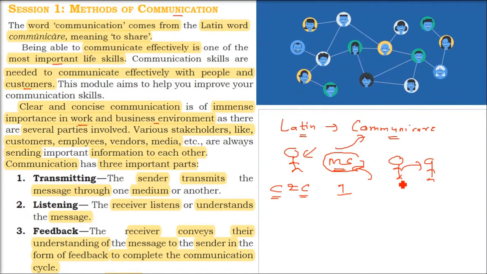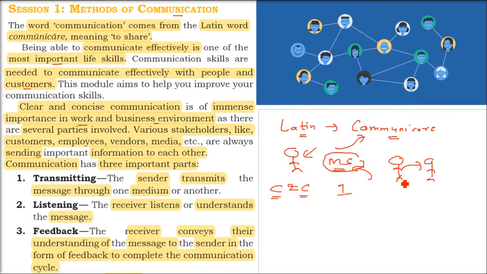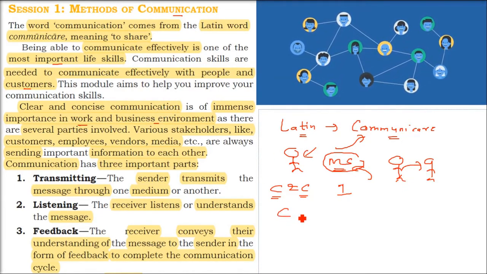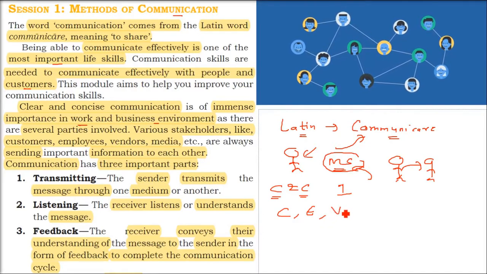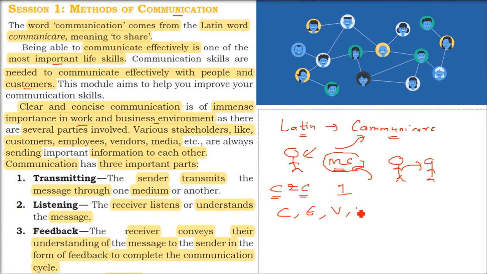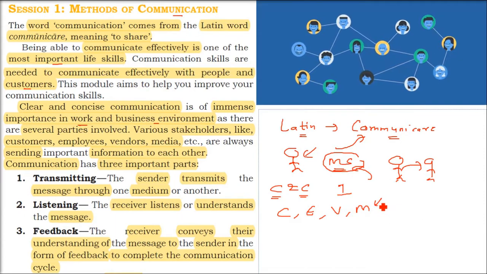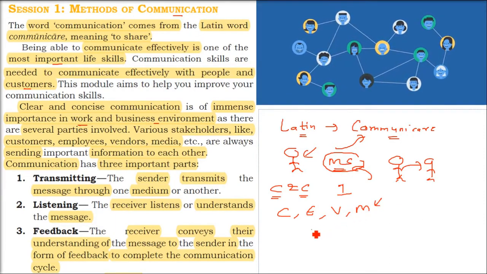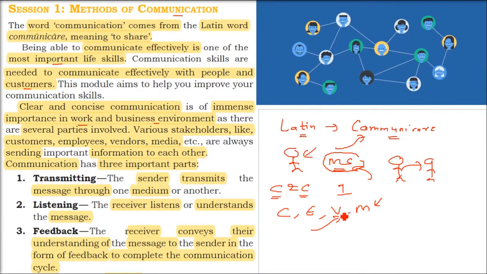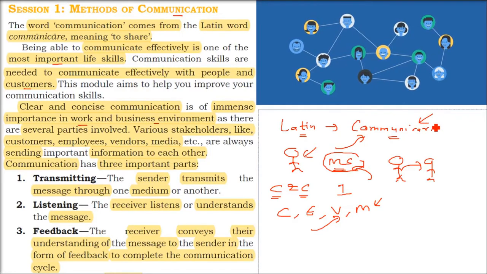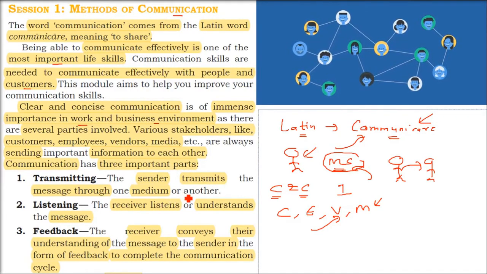The way you talk with your brother, you cannot talk that way to your customers or your employees. So, customers, employees, vendors, media, and so many people are involved everywhere. You need to send them important information effectively, efficiently, in a clear and concise manner.